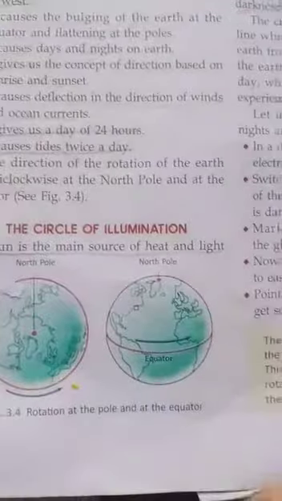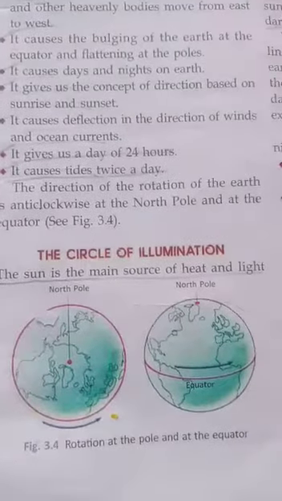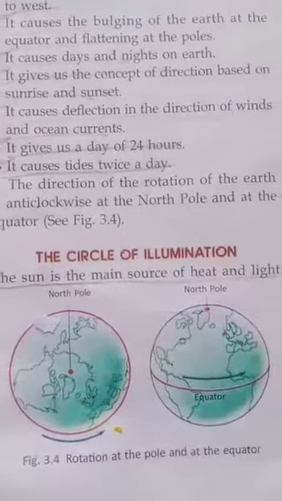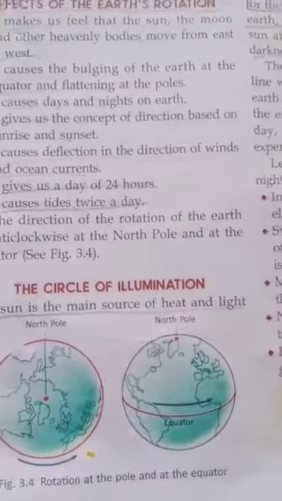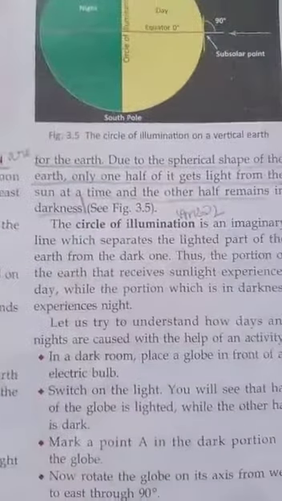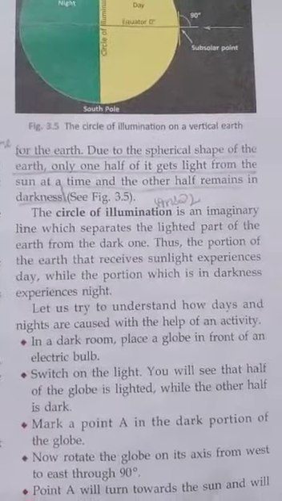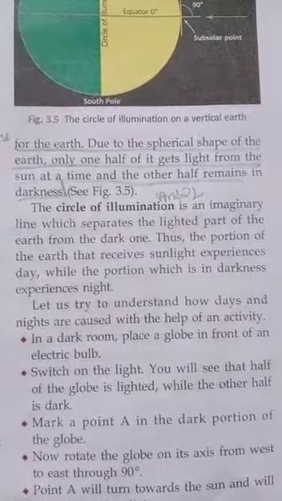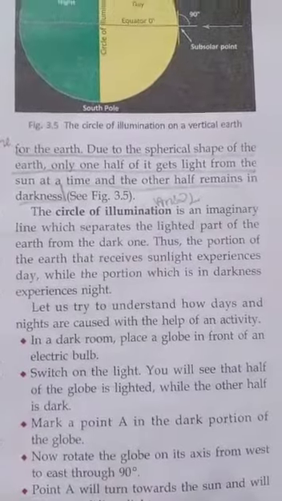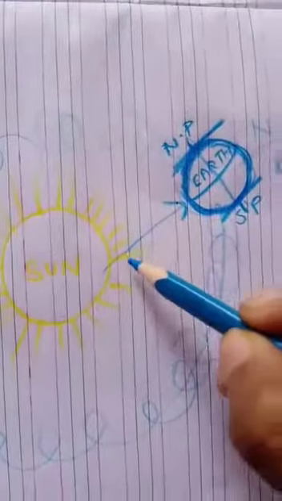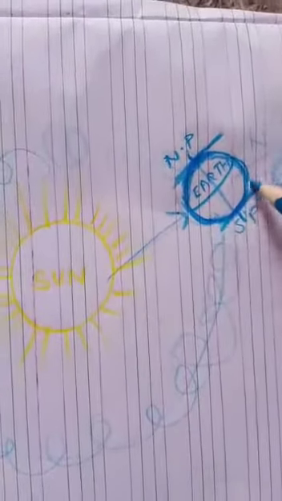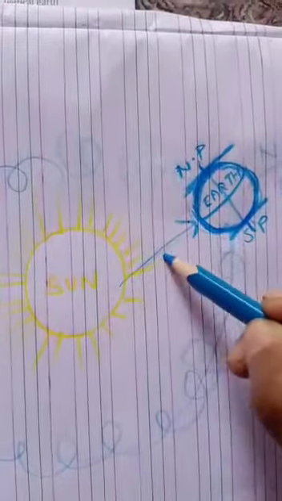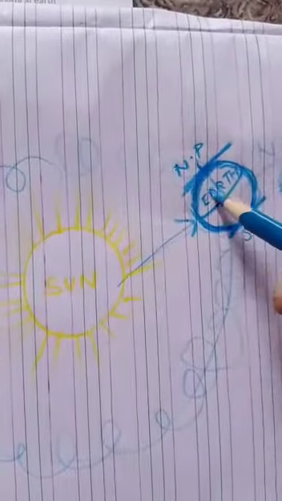So now the next paragraph is the circle of illumination. What is the meaning of illumination? Illumination means light. The sun is the main source of heat and light for the earth. Due to the spherical shape of the earth, only one half of it gets light from the sun at a time and the other half remains in darkness. Because the earth is round, one part gets sunlight.